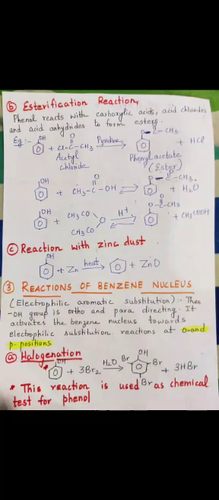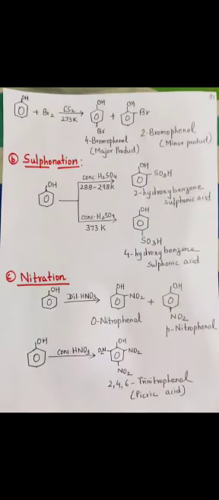If bromine water is added to phenol, we get a tri-substituted product, that is white precipitate of 2,4,6 tribromophenol is obtained. Since here we are getting a white precipitate, this reaction can also be used as a chemical test for phenol. Earlier we have seen that neutral ferric chloride test can be used. Similarly, we can also use this bromine water test for phenol, where you get white precipitate as an observation.